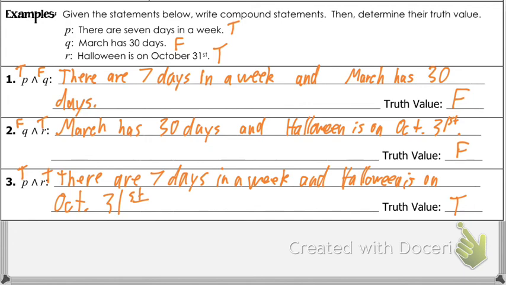Now, are these two things really even related, though? The fact that there's 7 days in a week and Halloween is on October 31st? No. But at the end of the day, they are both true in an and statement, and that's what we're concerned about. I have a question. Okay, what's your question?